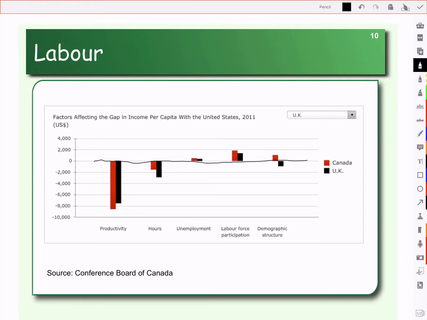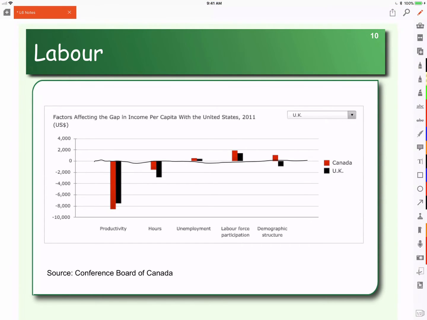We can also look at demographics. That is the age of our population. So the older the population, the less productive, right? Because more people retire. And we can see when we look at this here that when it comes to our demographic structure, we have a younger population than they do in the US, and the UK has an older population than both Canada and the US.